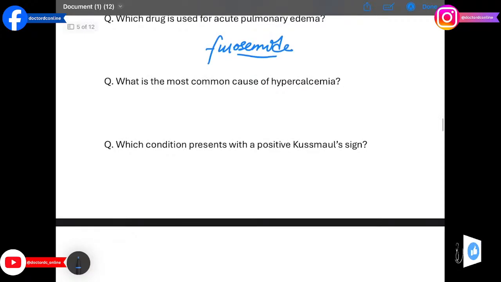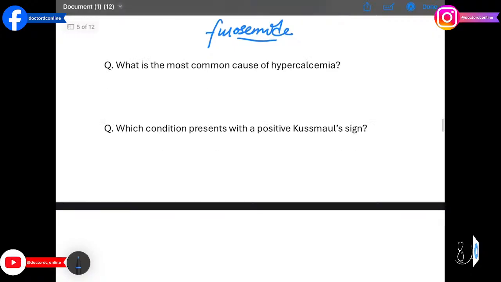The next question we have what is the most common cause of hypercalcemia? The answer is primary hyperparathyroidism. Parathyroid adenoma causes elevated calcium and low phosphate levels.